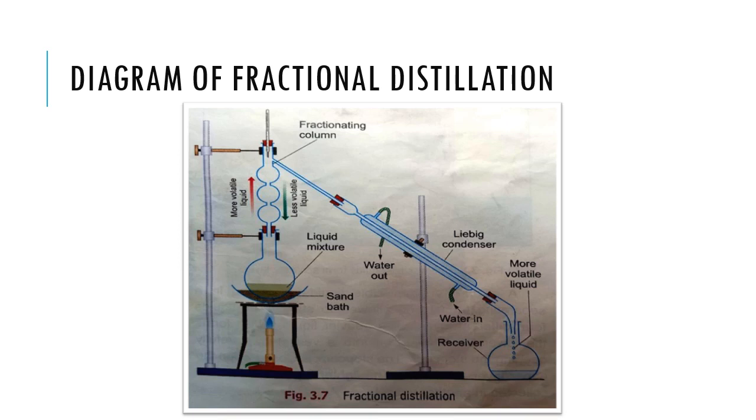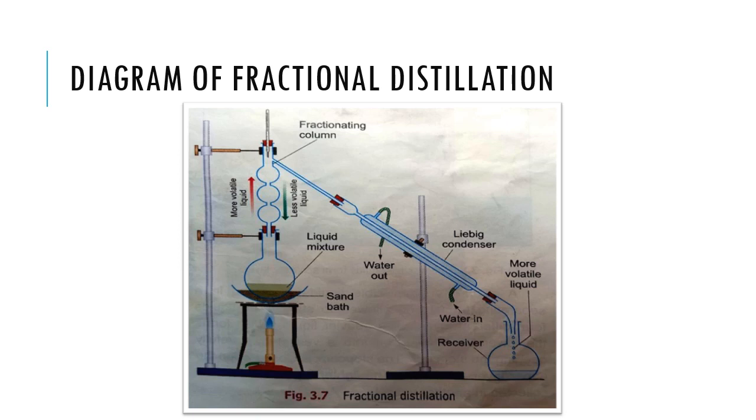The vapor of the liquid with a lower boiling point rise and the vapors of that which has higher boiling point, they will condense in the bulb-like traps. You can see here in the fractionating column the bulb-like setup is there. The higher boiling liquid may also come back to the flask. The lower boiling liquid gets into the condenser first and collects in the receiving flask.